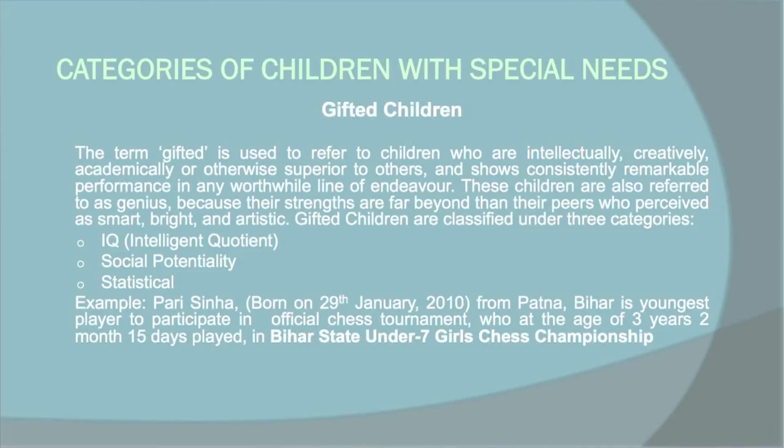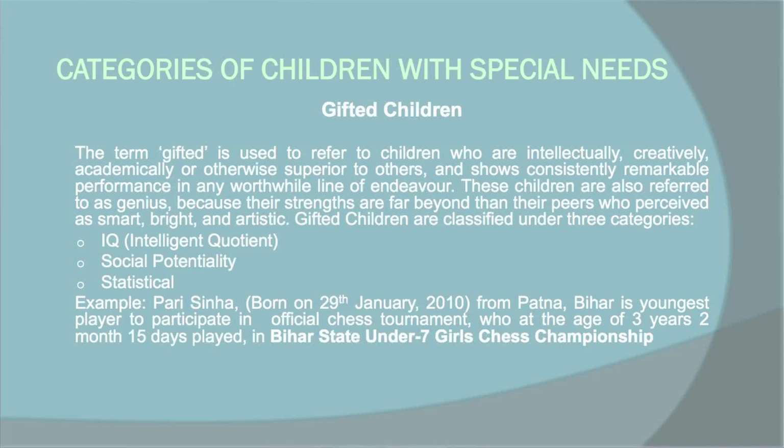But this kind of special children in the first category is the gifted one. That means giftedness is not among us. Though we are normal, the children with special needs in this category are better than us. That is the first category, the gifted children. The term gifted is used to refer to children who are intellectually, creatively, and academically very superior.